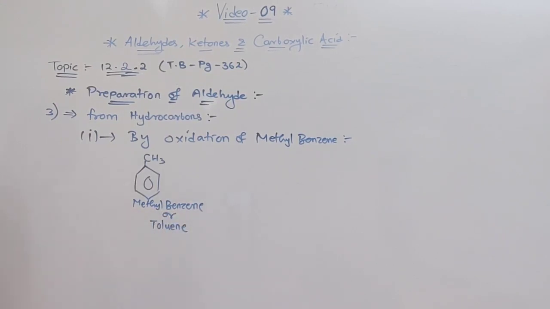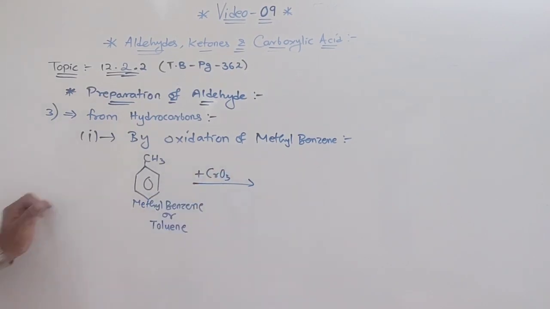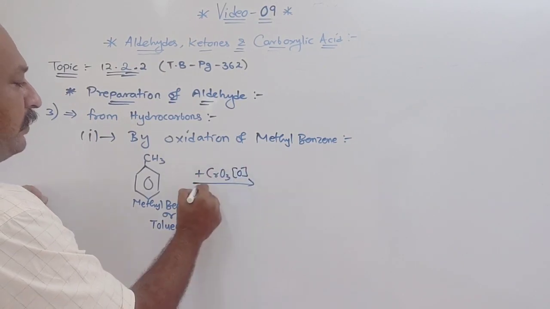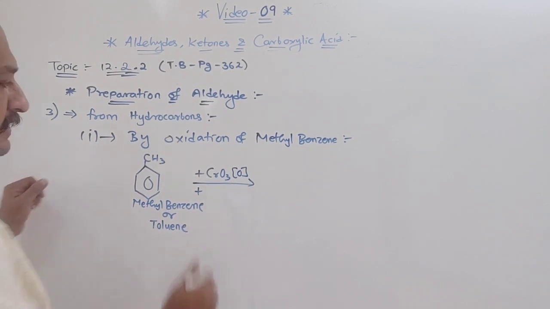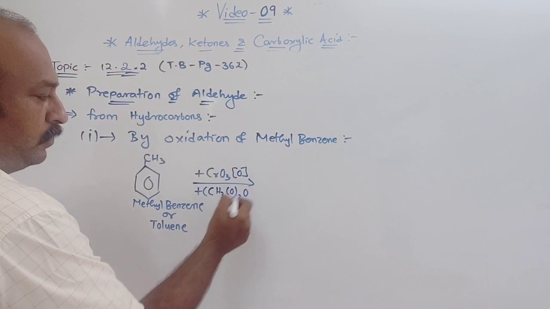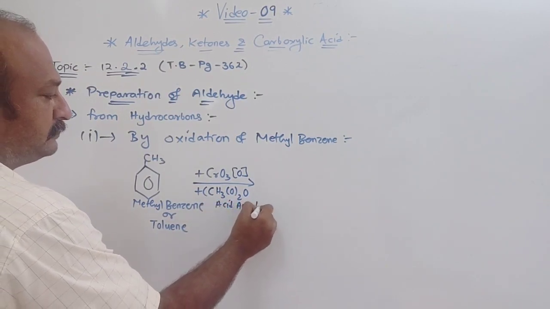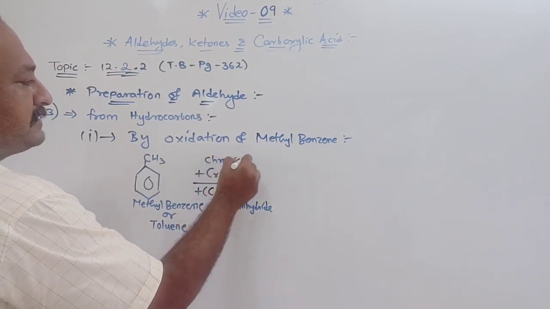Here we use chromic acid, CrO3, as the oxidizing agent, and also acid anhydride. If you remember, the acid anhydride formula is (CH3CO)2O. This is your acid anhydride and this is your chromic acid.